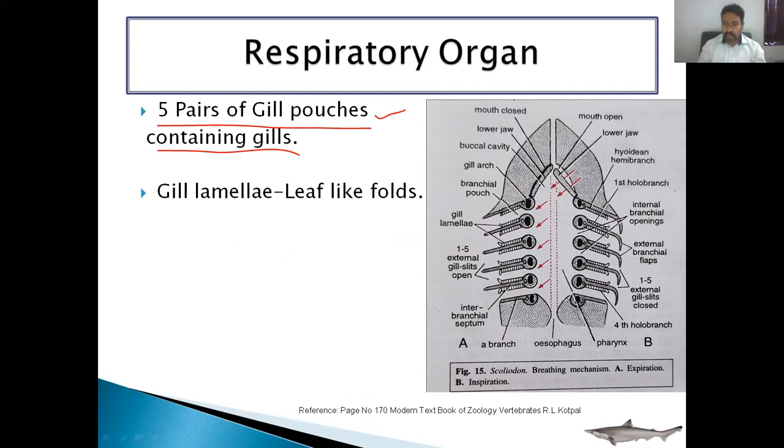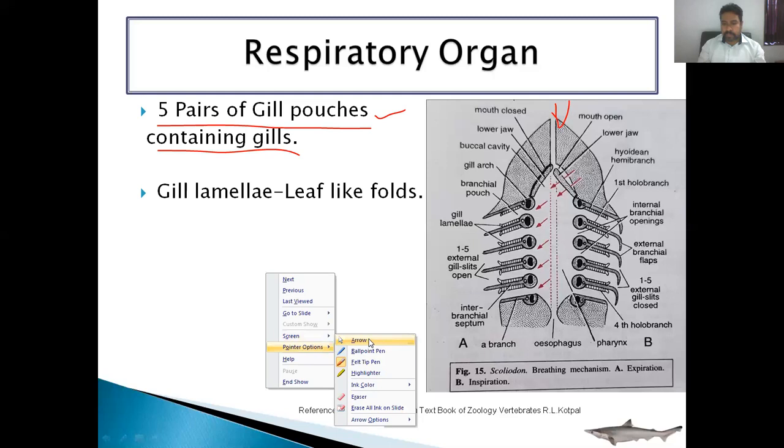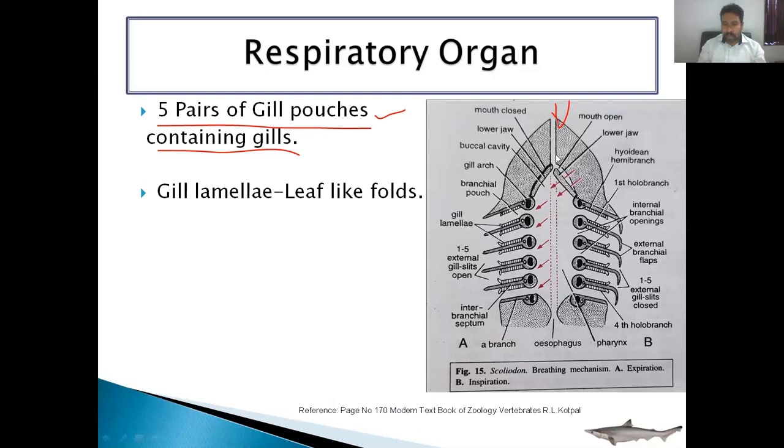There are five pairs of gill pouches. In this diagram this is the mouth region, and after the mouth is the pharynx region.